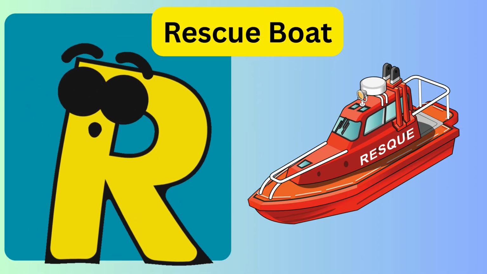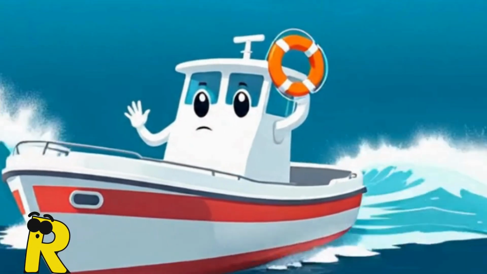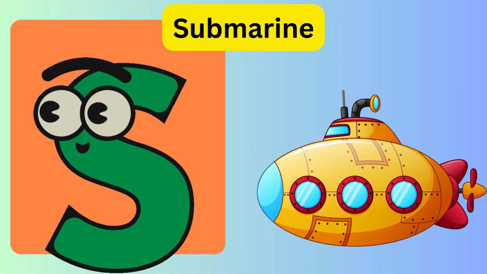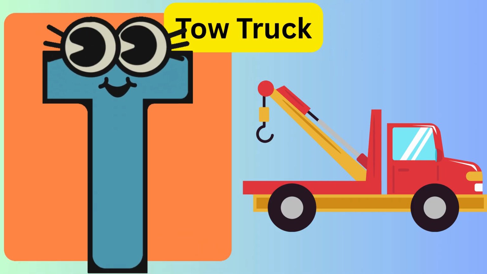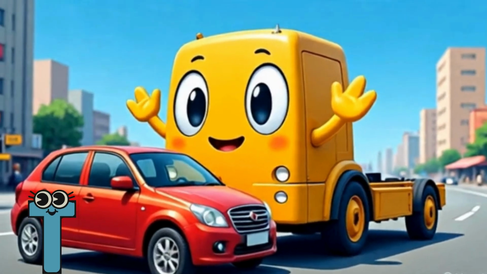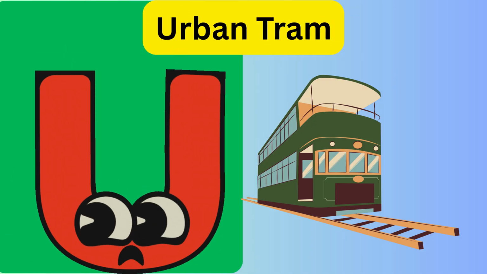R is for rescue boat. S is for submarine. T is for tow truck. U is for urban tramp.